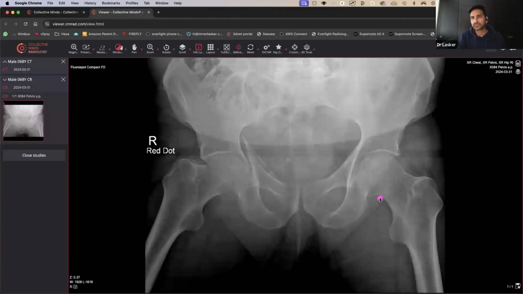And then one of the places you also want to look is, you know how I was showing you the trabecular pattern of the calcaneum? You want to do exactly the same with the femur. You want to have a good look at the femur, make sure that there's no evidence of any loss of that normal trabecular pattern. Because if you see a line going like this, then you're probably thinking about an impacted fracture. And they can be pretty subtle, actually. So just be sure you've had a good look, right? So you haven't seen any fractures there.